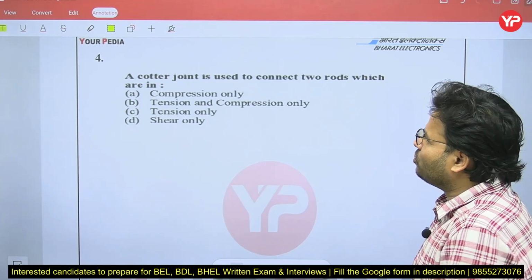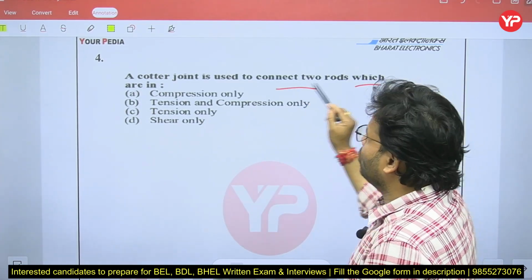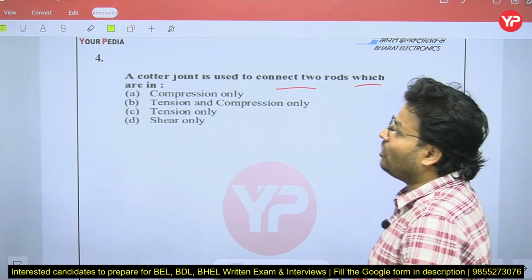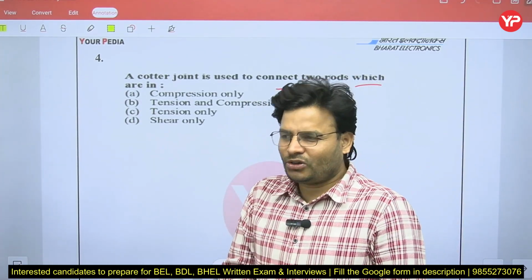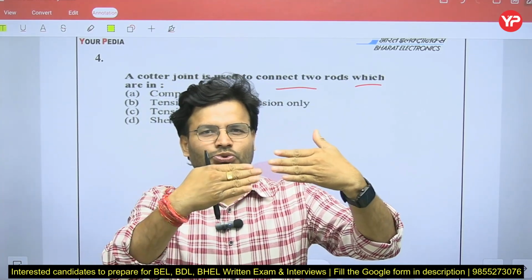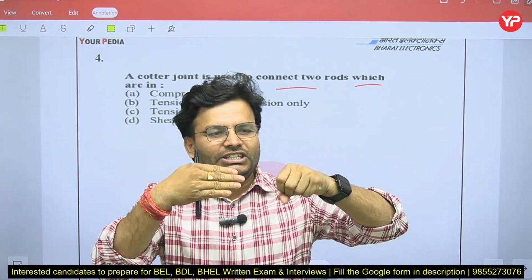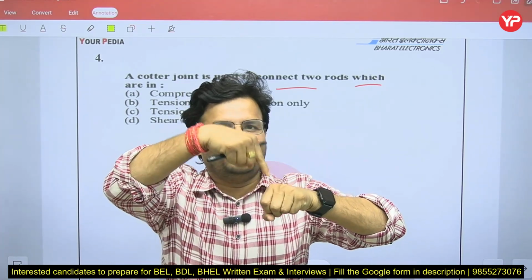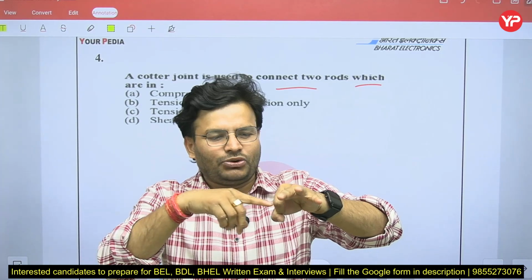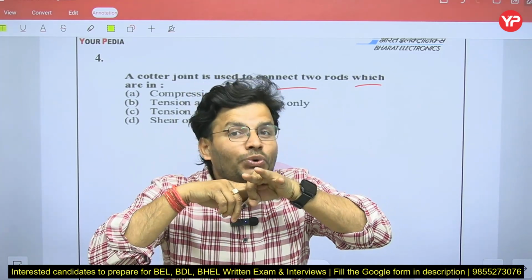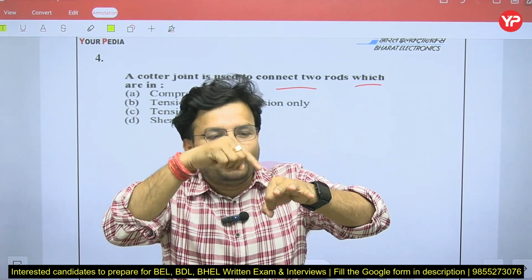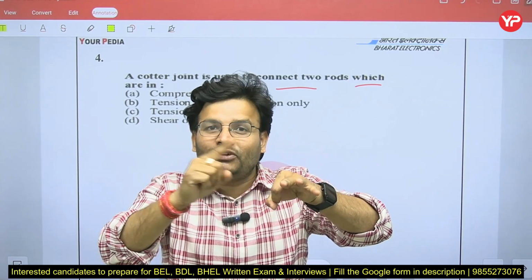Next question: a cotter joint is used to connect two rods which are in compression only, tension and compression, tension or shear only. What is a cotter joint, my dear friends? Suppose this is one shaft and this is another shaft. Insert them, and after that put one pin through them, across the hole. That pin will be called the cotter.